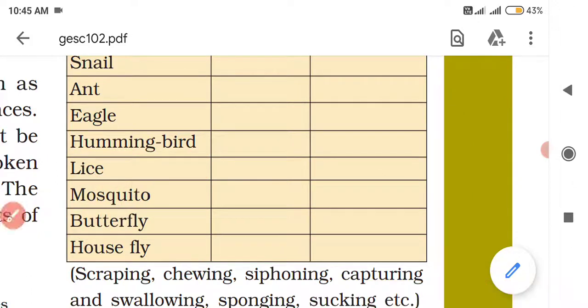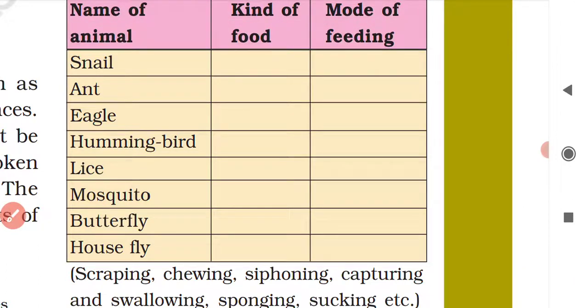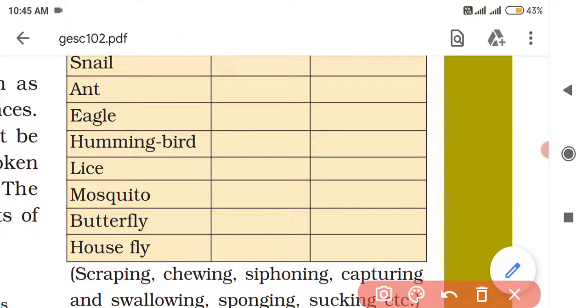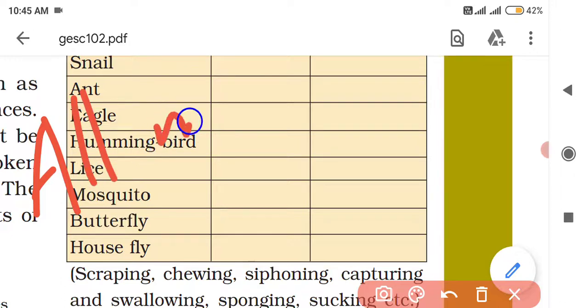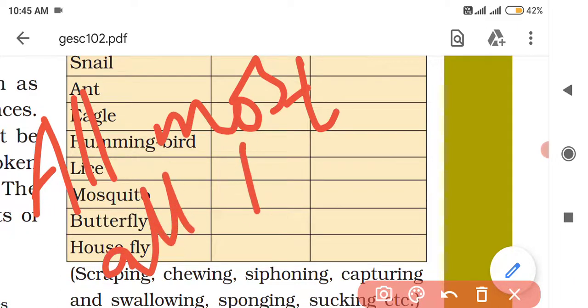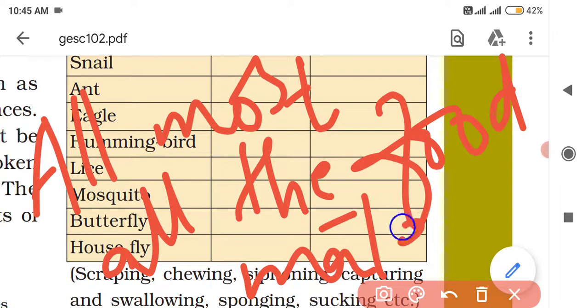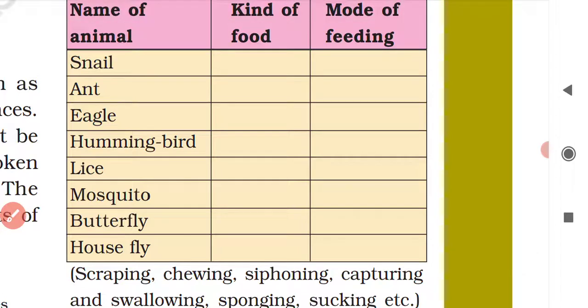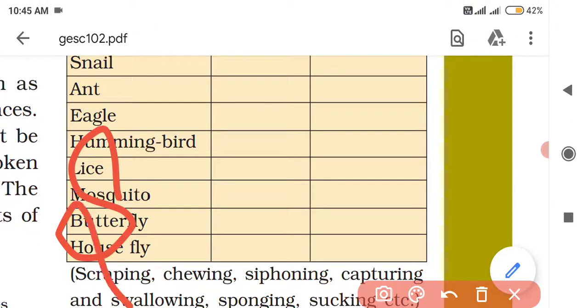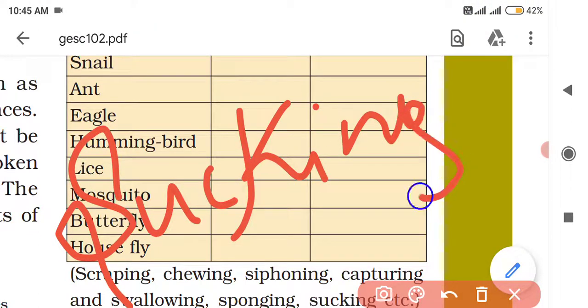Next is housefly. Housefly basically feeds on almost everything. You can write here almost all the food materials. And mode of feeding will be sucking again. You can write sucking.